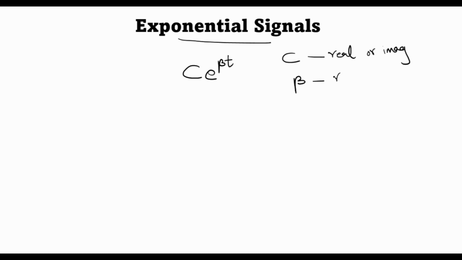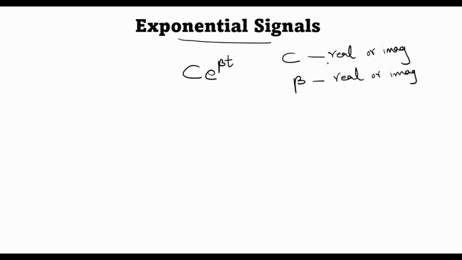In today's lecture, we'll be talking about exponential signals. An exponential signal can be written as C e to the power beta times t, where C can be real or imaginary, and beta can also be real or imaginary.